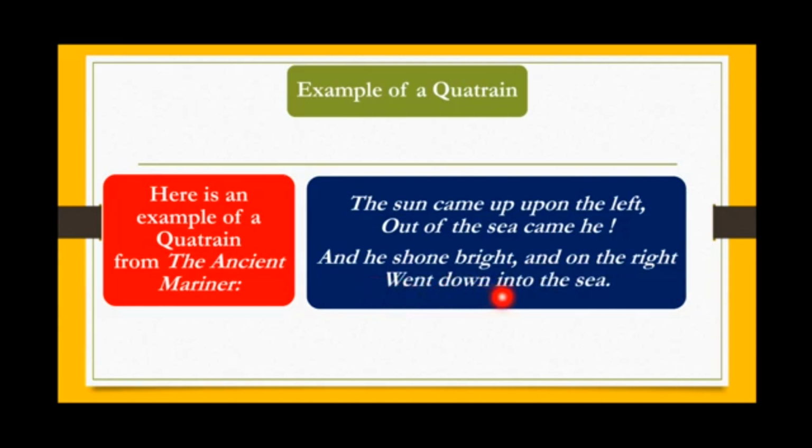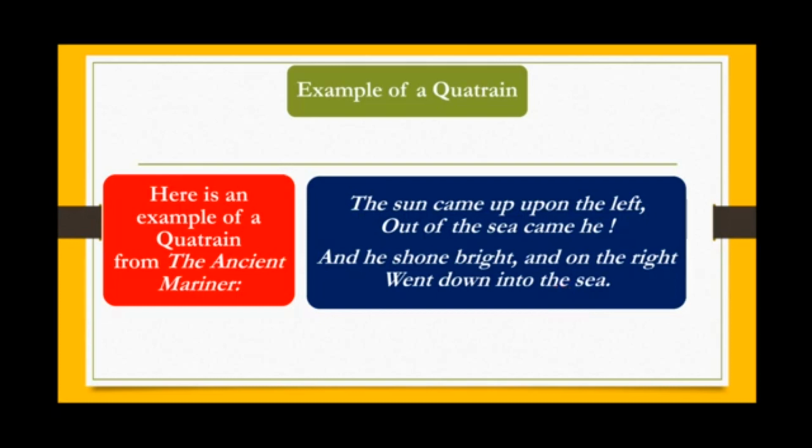Let's analyze the last and fourth line. Went down into the sea. So how many feet do we have? Went down, that is 1 foot. Into, that is the second foot. The sea, that is the third foot. So we have again 3 feet here. So the metrical feet would be iambic and the meter would be trimeter. So we can call it structured in iambic trimeter.